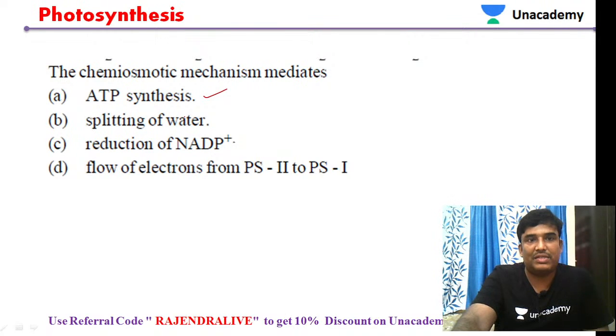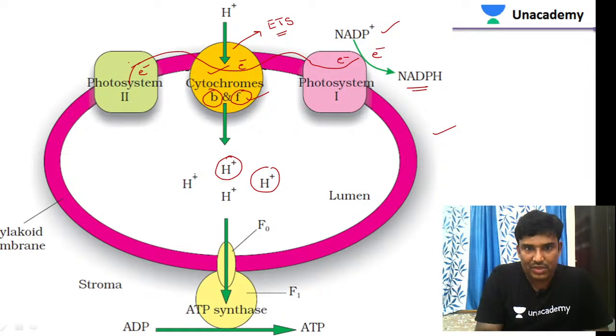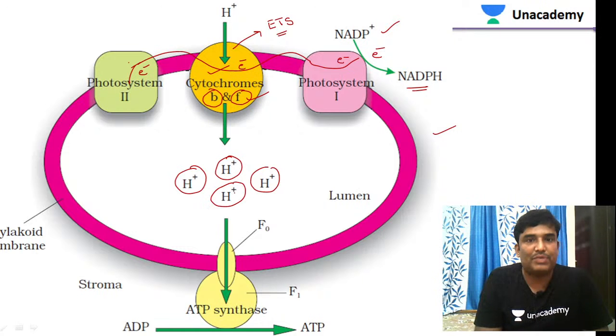You can see here in this diagram there are protons, and the protons are accumulating in the lumen. The chemiosmotic hypothesis explains how the chemical energy ATP is produced through osmosis. That is the reason for the name chemiosmotic hypothesis.